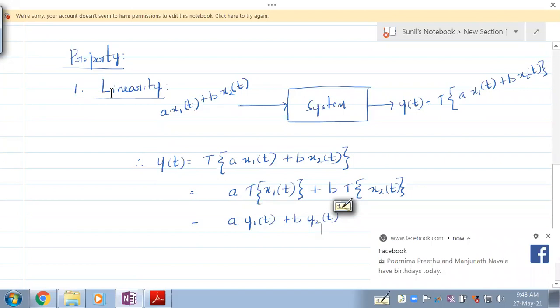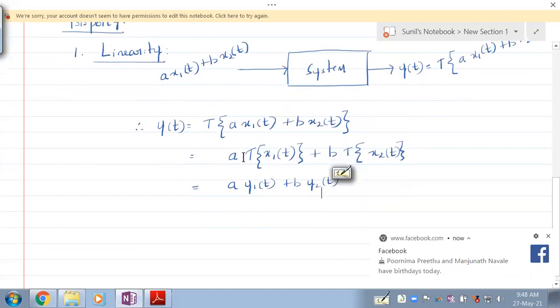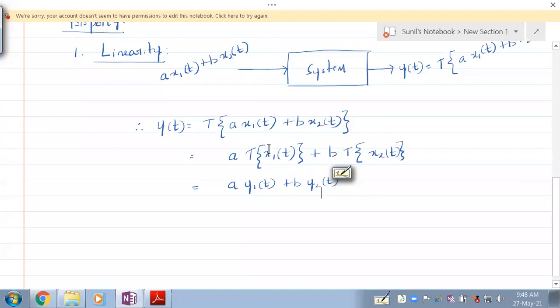So when can we call a system linear? We can call a system linear when the scalars can be taken out and the transformation can be applied only on the signal. If such a provision is there in a system, then such a system is called a linear system. Everybody understand this? Okay. Now let me ask you this. Suppose you have a system. Let me go with this material.